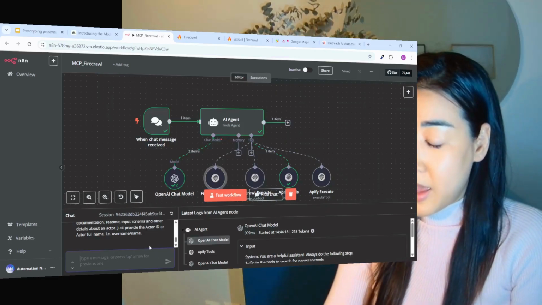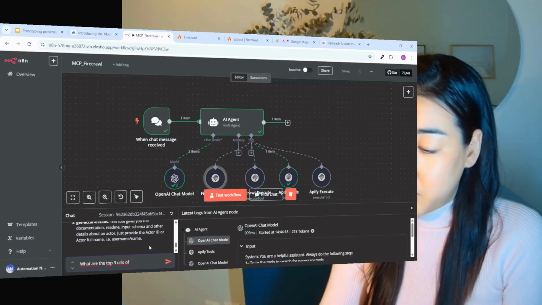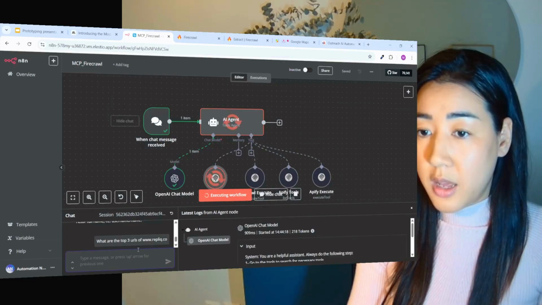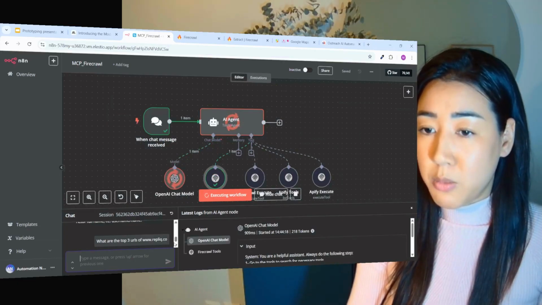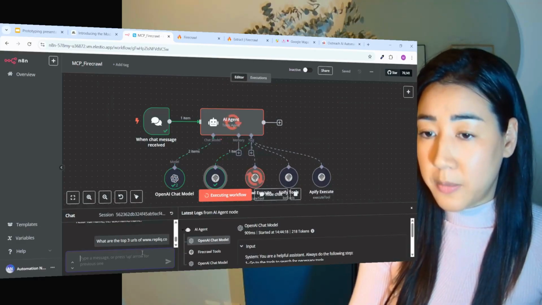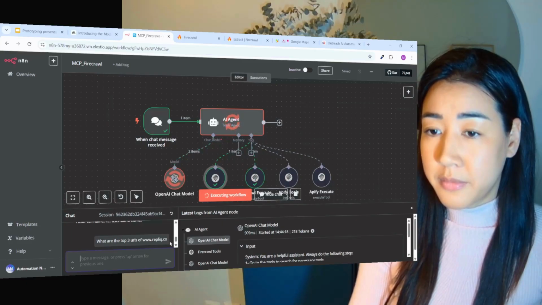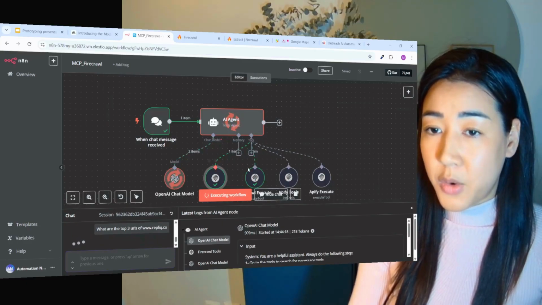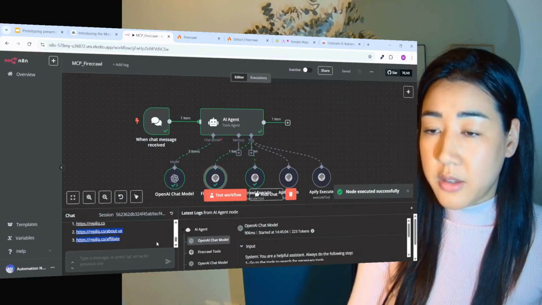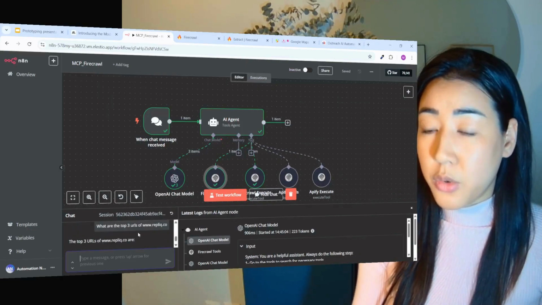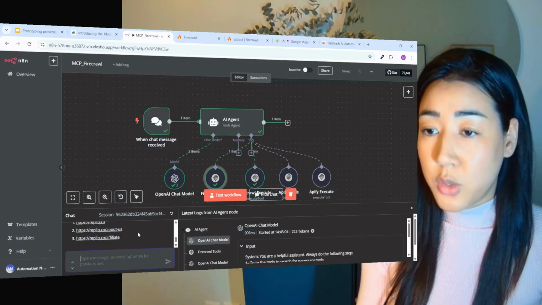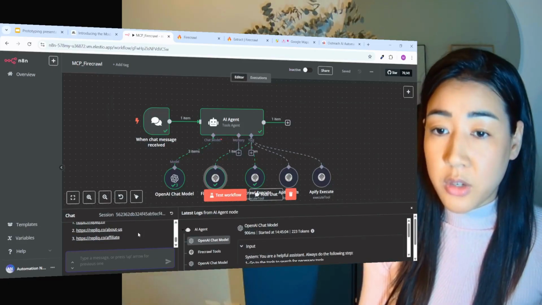So now we can just ask it what the top URLs are for replic.co, for instance, and it's going to check. This is just a very small task for the scraper, to see if it can find the information that we need. And now it has an answer. It used Firecrawl, and here you can see that it gave us our top 3 URLs. So this could be super useful if you're doing cold outreach and you want to build prospect lists or create super personalized emails with personalized videos, etc.